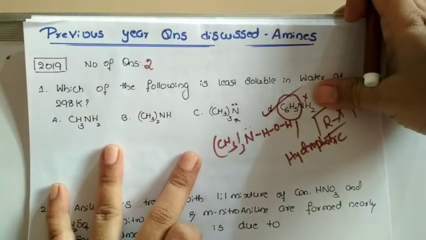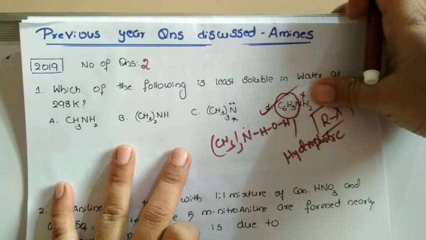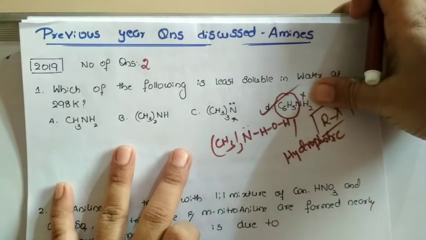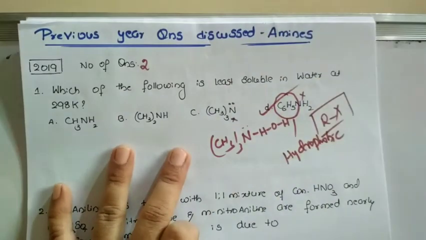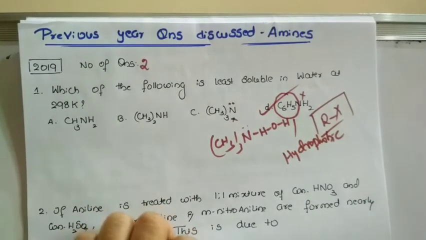I hope you understood, and I have given the explanation also, so do concentrate, dear students. Primary, secondary and tertiary amines are soluble in water, but aniline is not soluble due to the presence of a hydrophobic phenyl group or benzene group. Okay, this is the first question.